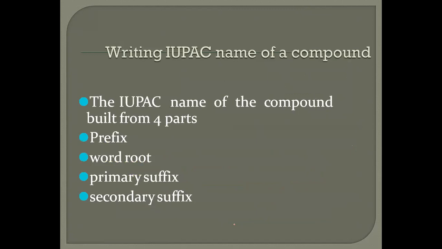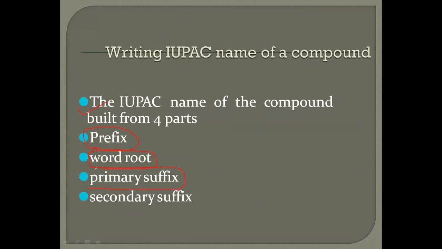In writing the IUPAC name for organic compounds, there are four parts, divided into four segments. First segment is the prefix, the name before the word root. Then the word root, which is the parent alkane of the concerned organic compound, depending on the number of carbon atoms.